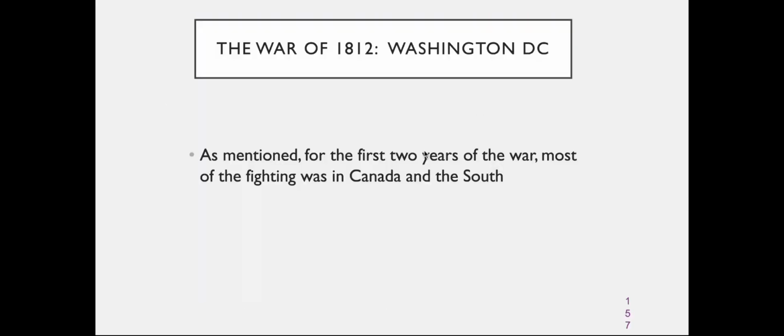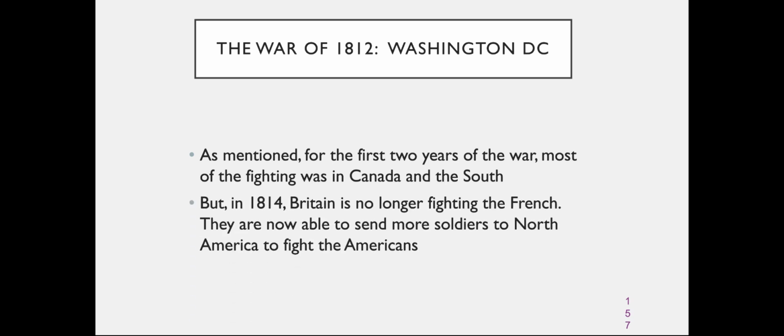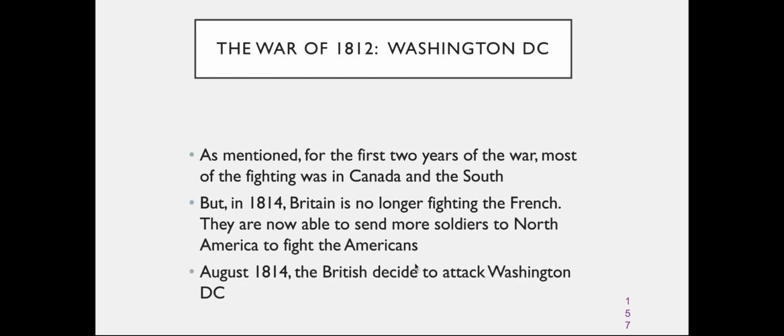Okay, so for the first 2 years of the war, the fighting was in Canada and the South. Then we see a little bit of a change. In 1814, the British are no longer fighting the French, so they're able to send more of their army to North America, to the United States, to fight the Americans. And in August of 1814, the British are going to decide to attack Washington, D.C.